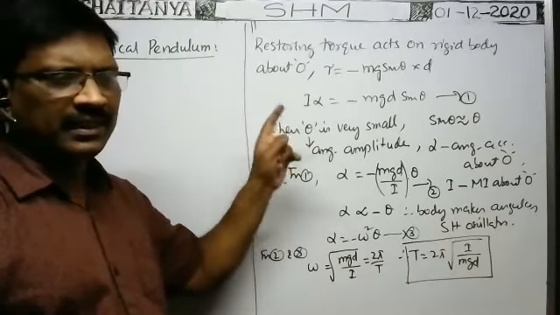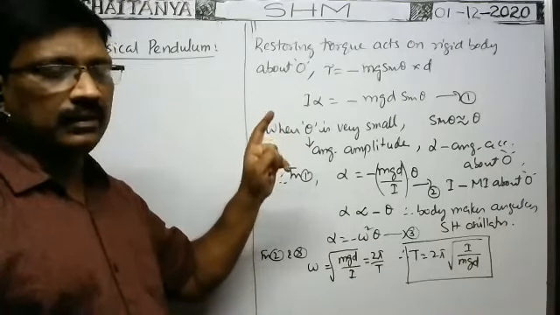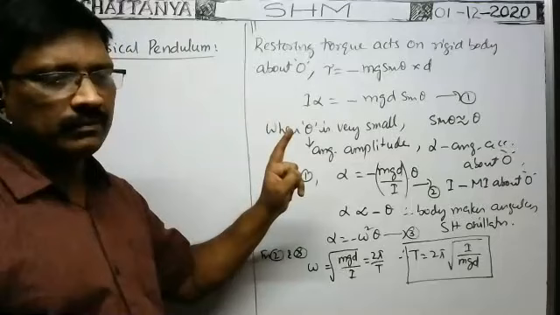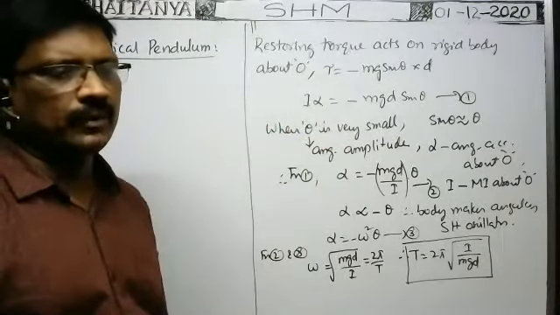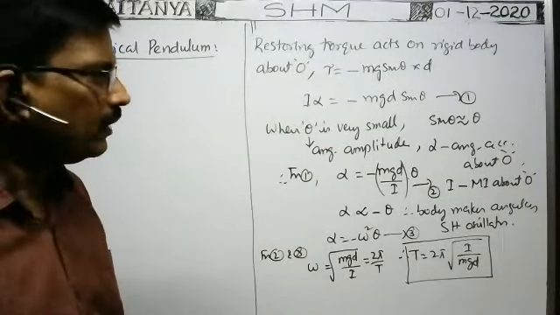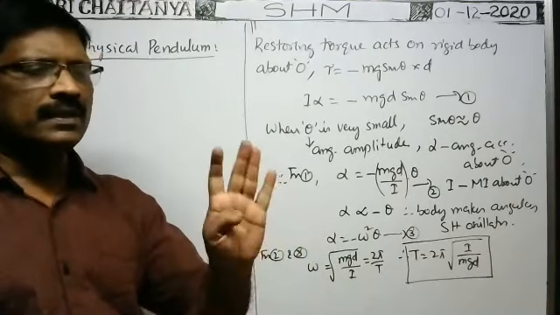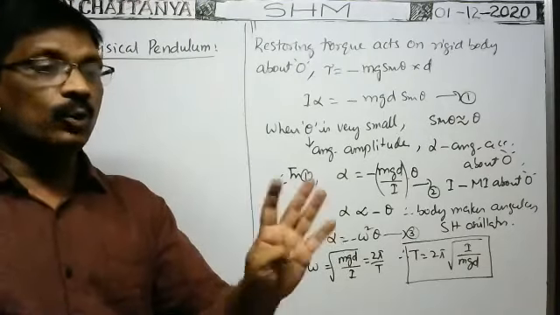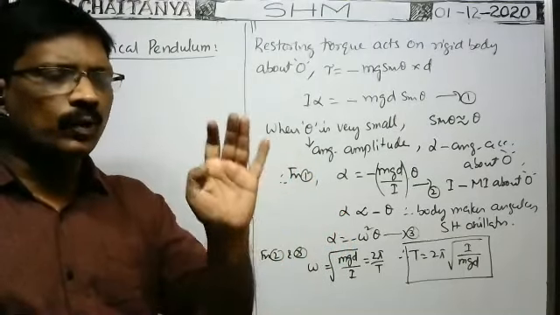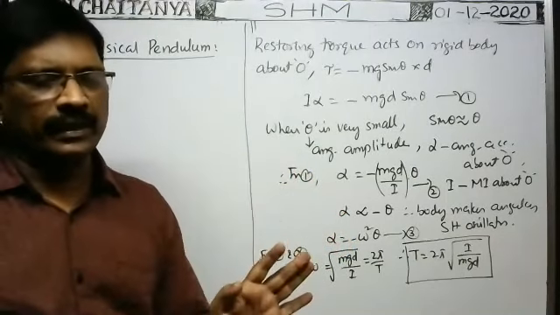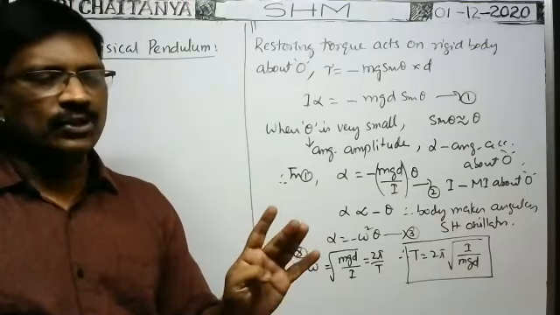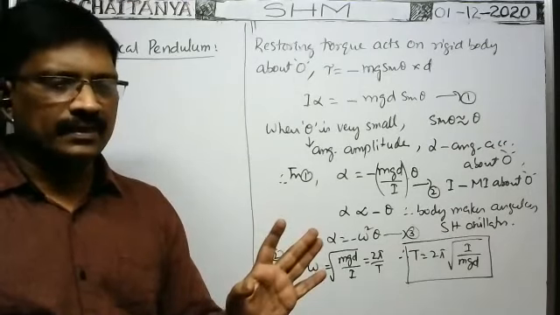Definitely they will ask one question based on this in next week's exam. It's a very important topic, but these are not important from the IP point of view. From the IP point of view, simple pendulum is very important. Rod and spring is important. Simple pendulum is most important. Rod and spring is important. Kinetic energy and potential energy of the particle executing simple harmonic oscillations.